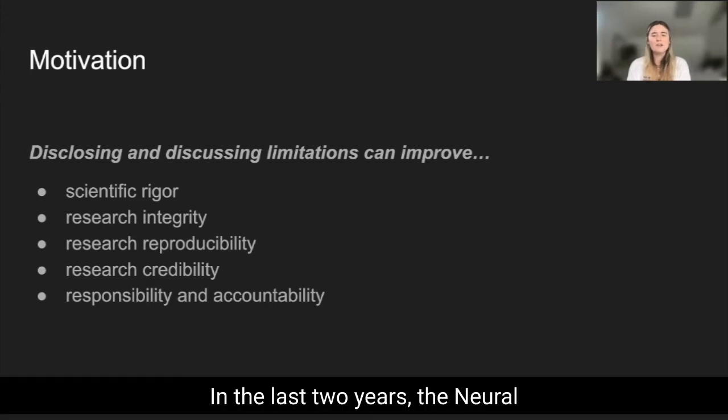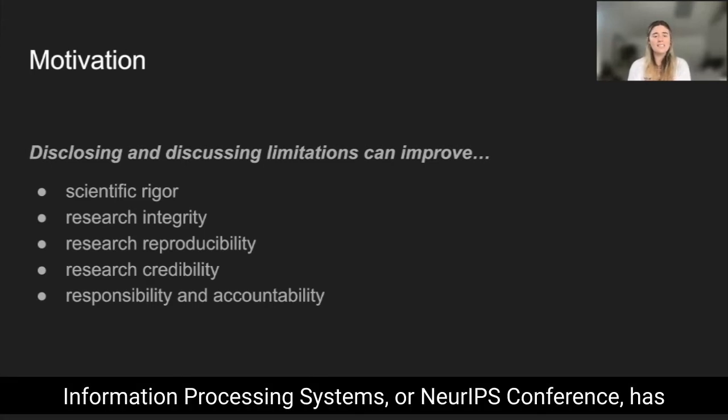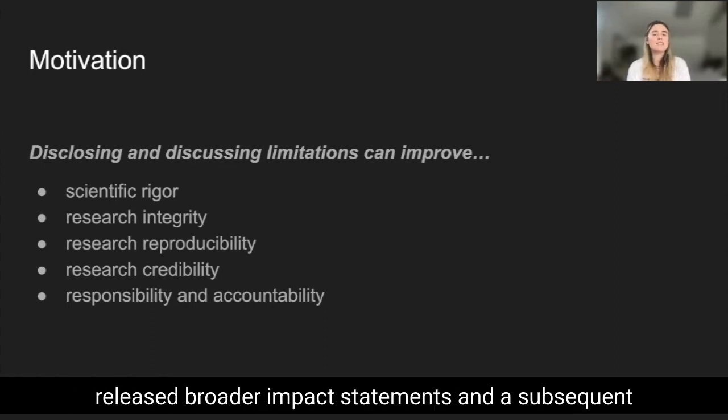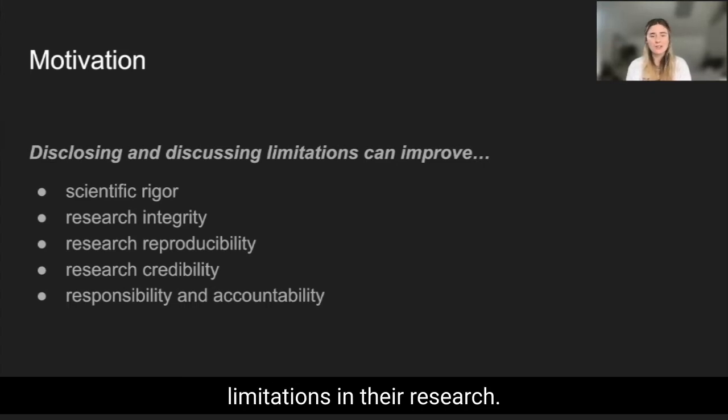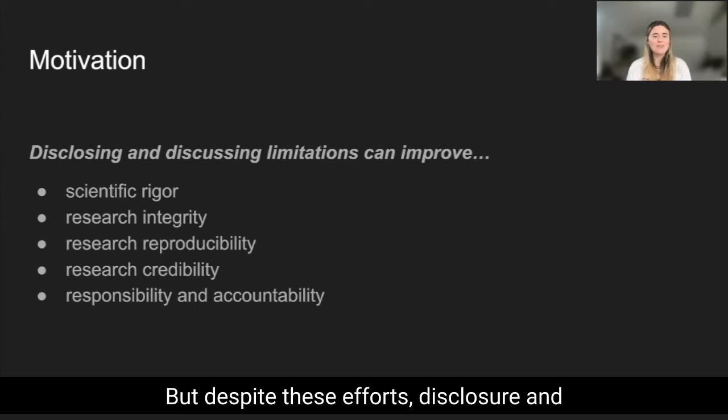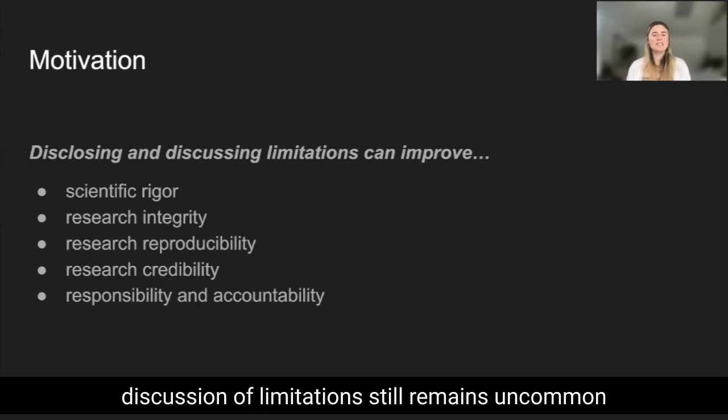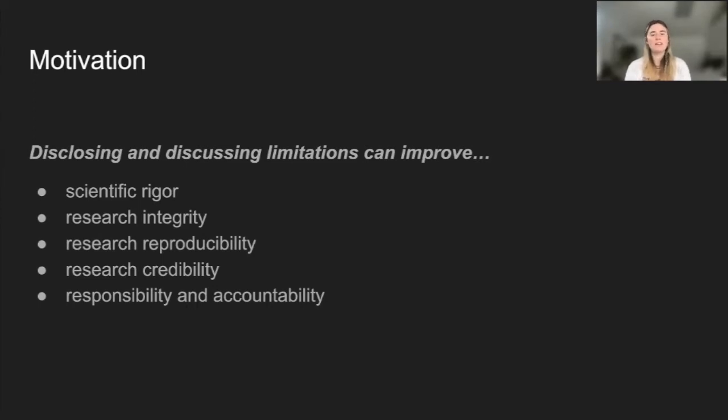In the last 2 years, the Neural Information Processing Systems, or NeurIPS conference, has released broader impact statements and a subsequent paper checklist, which encourages authors to articulate limitations in their research. But despite these efforts, disclosure and discussion of limitations still remains uncommon in the ML research community.